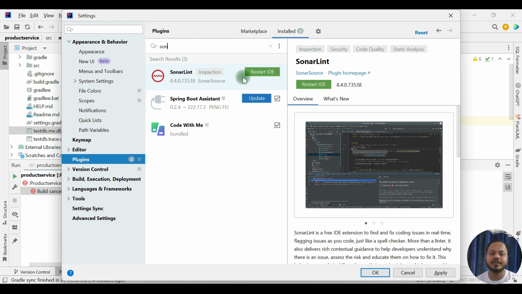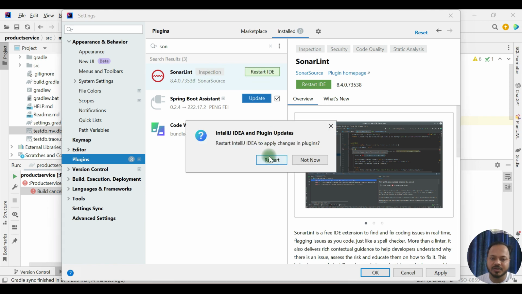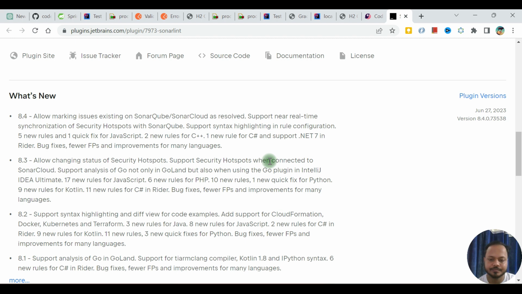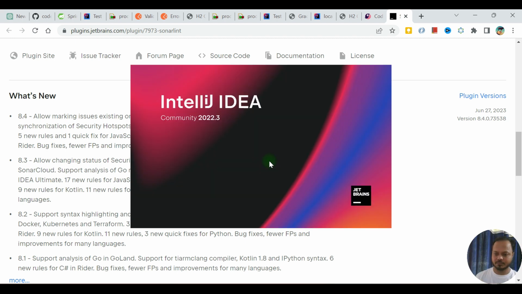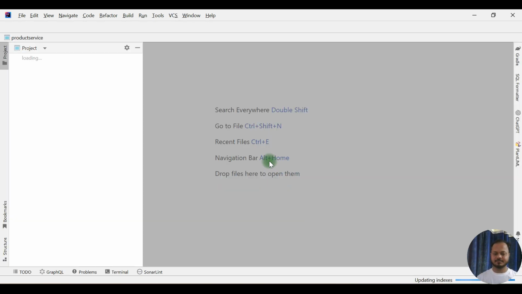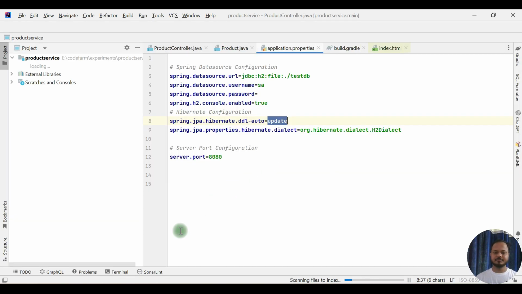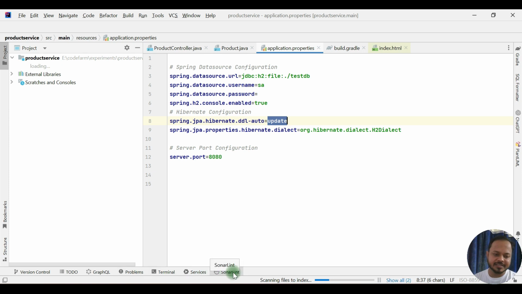It is installed. It took quite a time, so restart this IDE so that it takes effect. So the IDE restarted. You can see SonarLint at the bottom in the toolbars here.